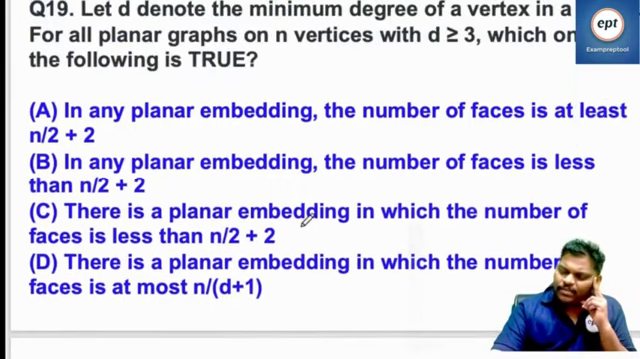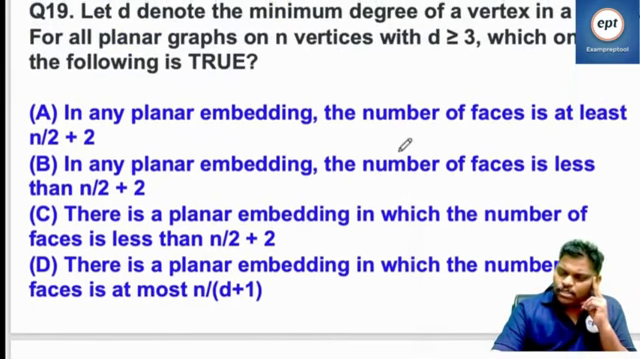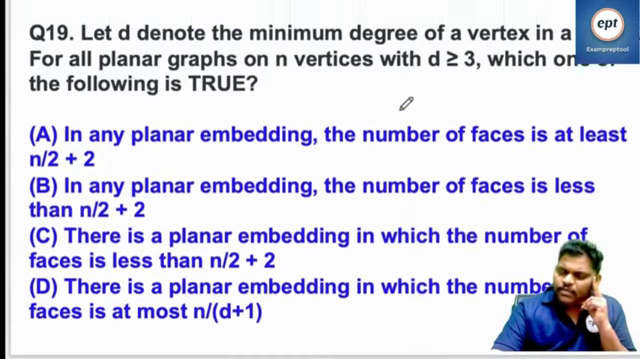See this problem. I think it is like the previous problem, but with a small change. Previously, every vertex degree was 3, but here it is minimum degree 3. Let D denote the minimum degree of a vertex. Please be careful. Minimum degree is given, not the exact degree.